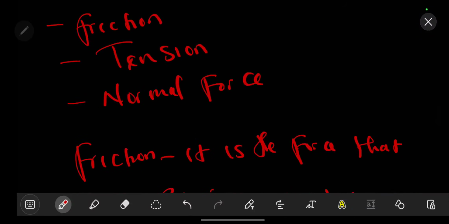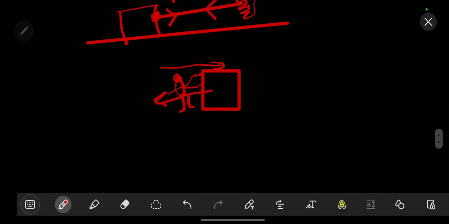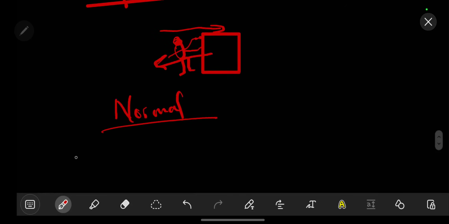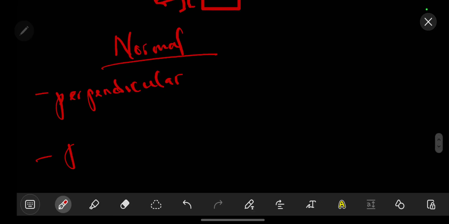Now when we look at the normal force, it is simply a force that acts perpendicularly and also prevents a material from falling. So the normal force is, number one, perpendicular, and it also prevents falling of objects.